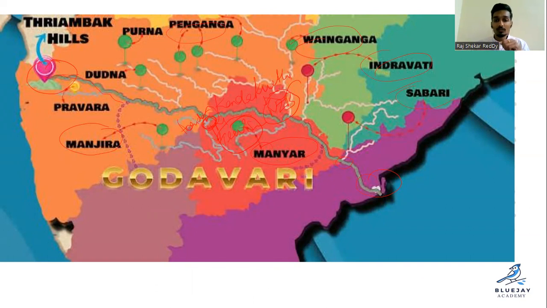So here it will be going east, and these regions are East Godavari and West Godavari, right? So here it is Antarvedi, before entering the Bay of Bengal. You can see this is the Arabian Sea, so it is just 80 kilometers from the Arabian Sea. This is the Western Ghats. This is the Eastern Ghats. Clear?